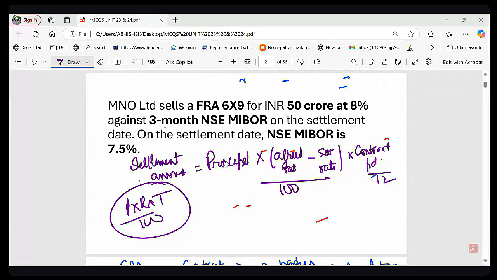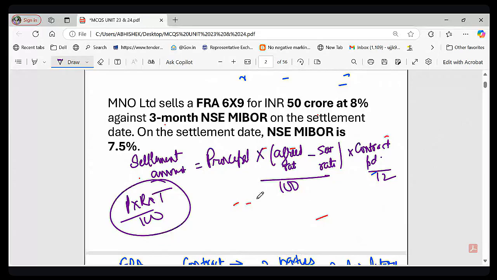Now can you tell me what is the agreed rate? Agreed rate is 8%. What is the settlement rate? It is 7.5%. So can you do the calculation for me? I hope you have a pen and calculator with you. So please do this calculation and calculate the settlement amount for me. So what value are you getting?